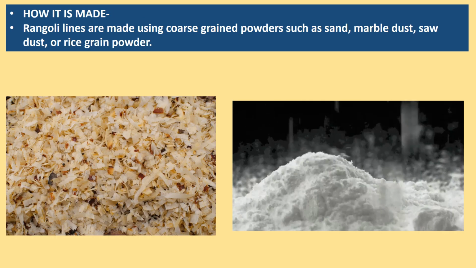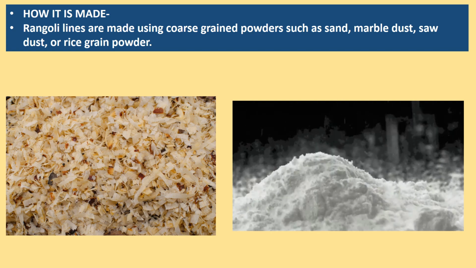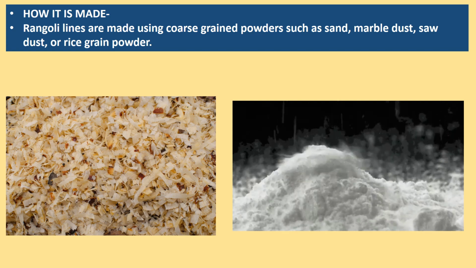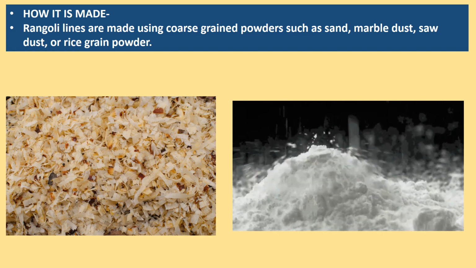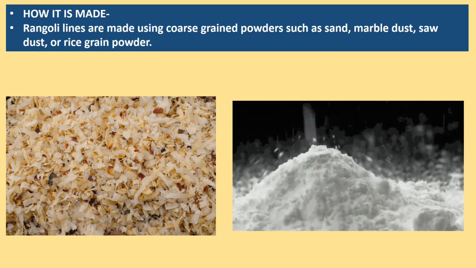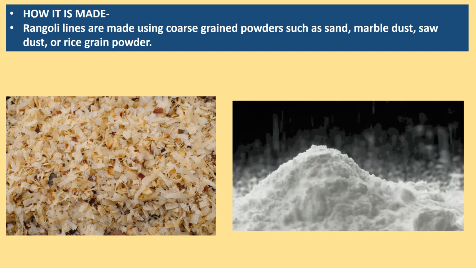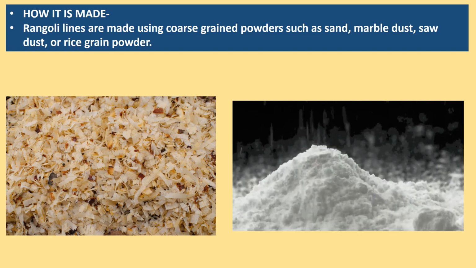How is it made? The skill of drawing is not easy. It needs a lot of practice. The Rangoli lines are made using coarse grained powder. Coarse means rough to touch. Coarse powder is used because it provides a good grip while drawing. Some examples are sand, marble dust, sawdust, or rice grain powder.